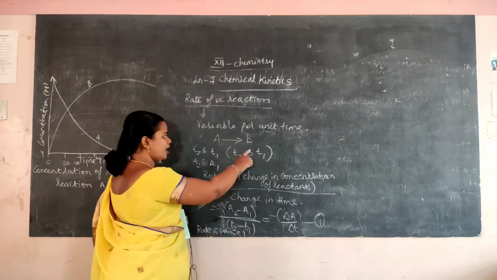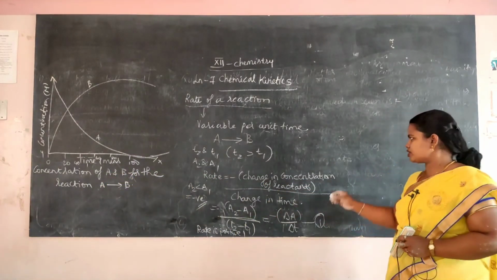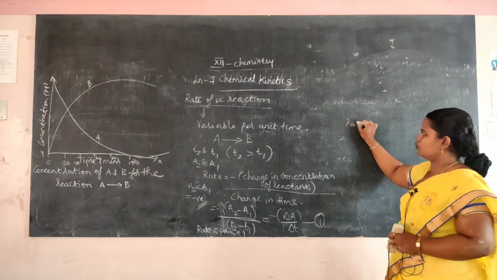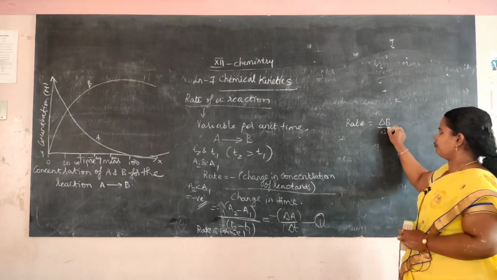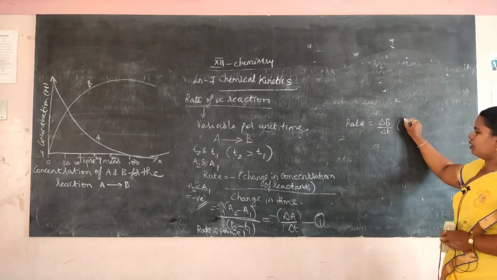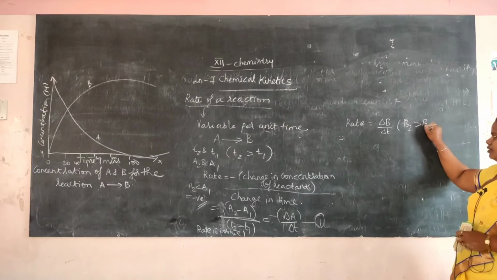Now we write the rate using the product. When writing the rate for the product, rate is equal to del B by del T. Here B2 will be greater than B1.